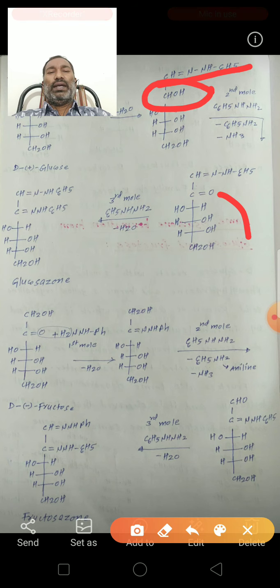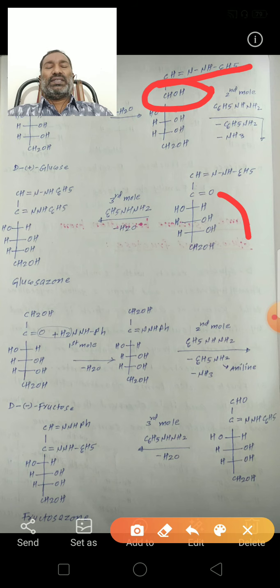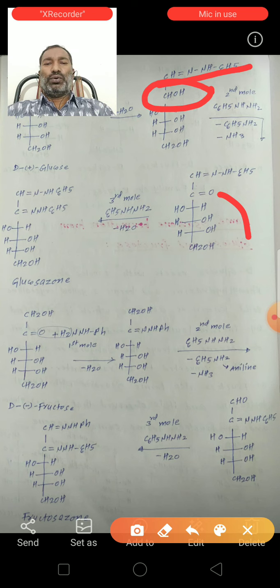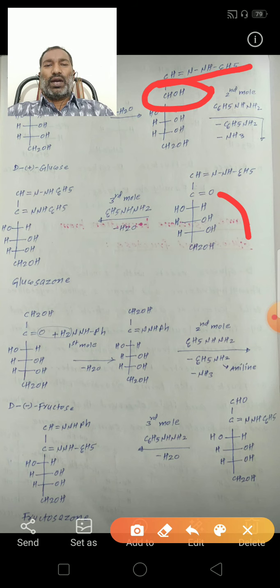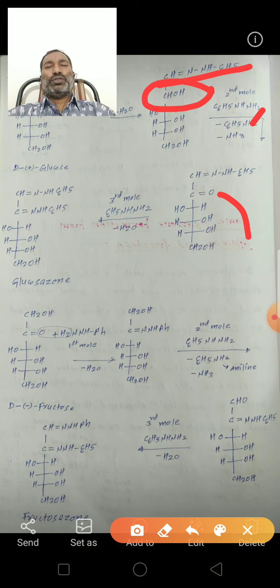C6H5NH2 and ammonia. So this second mole of phenylhydrazine oxidizes the secondary alcohol of the C2 carbon to a keto functional group, and it converts into aniline, C6H5NH2, and ammonia.